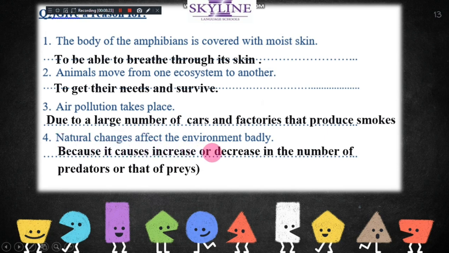Natural changes affect the environment. Why? Because they may increase or decrease the number of predators or prey. When animals move from one environment to another, their number will decrease or increase. When they cannot survive, they will die, so the number decreases. When they can survive, the number increases. So natural change affects the environment.